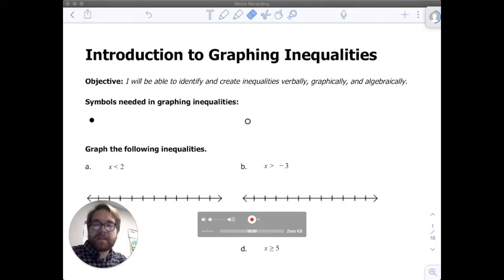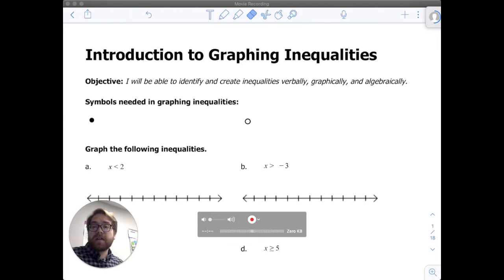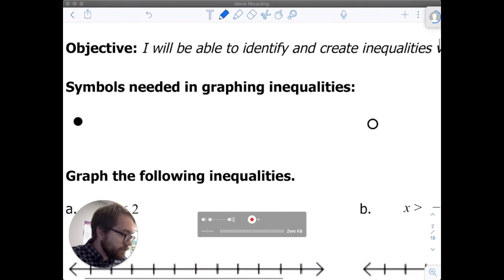All right, let's look at some examples in your note packet. This is the first page, Introduction to Graphing Inequalities. We're just going to cover the first part of it, or about half the page. So we're graphing these inequalities, and we need to understand the symbols and how to read these inequalities. So let's start with the symbols needed for graphing inequalities.